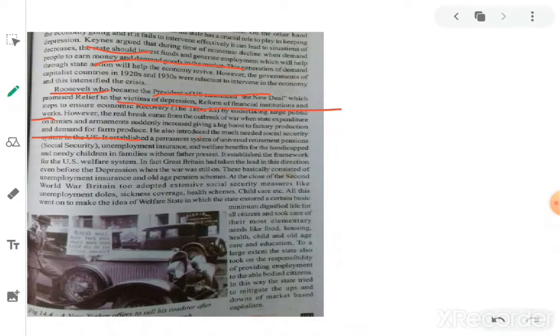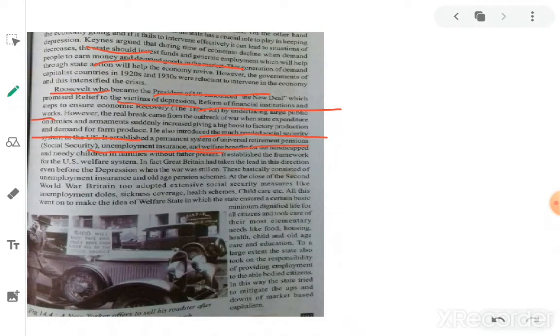He also introduced the much needed social security, so unemployment insurance and welfare benefits for the handicapped and needy children in families without a father present.